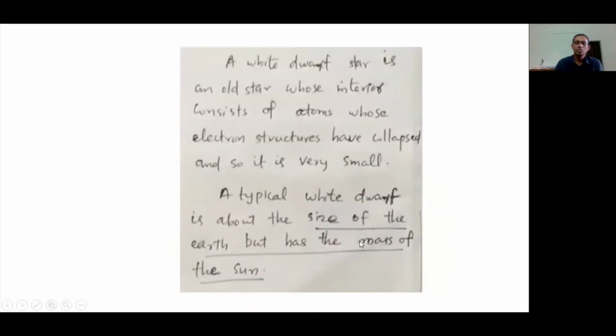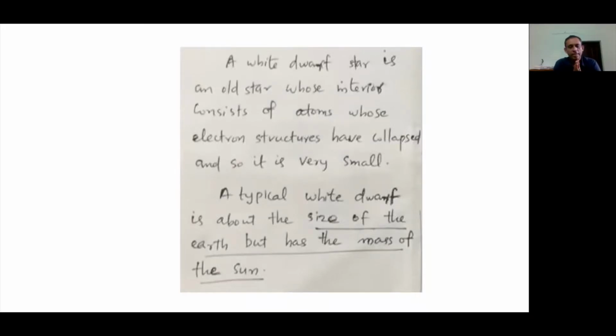So what is a white dwarf? A white dwarf is a very old star, in the last stages of a star, whose interior consists of atoms whose electronic structures have collapsed. So it is very small. A white dwarf star is very massive, but it is very small.